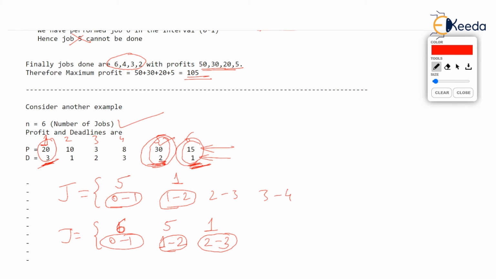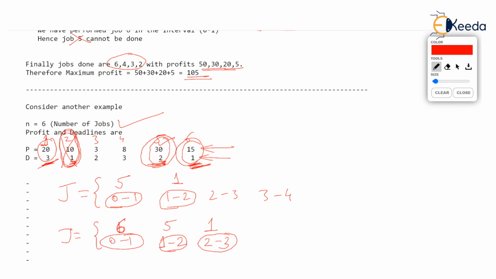Now the next job obviously we will take is second job, which is having profit of 1, sorry, deadline of 1. You can't fit this now. You cannot sacrifice any of the high priority jobs saying that I want that slot 0 to 1 because I want to perform job number 2 by sacrificing high priority job. Don't do this, job number 2.